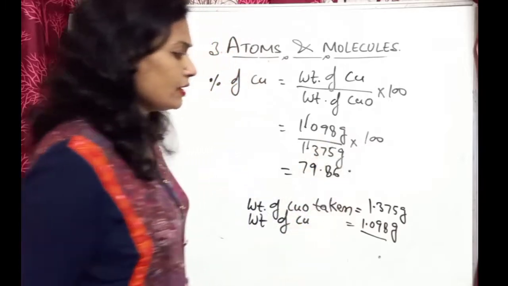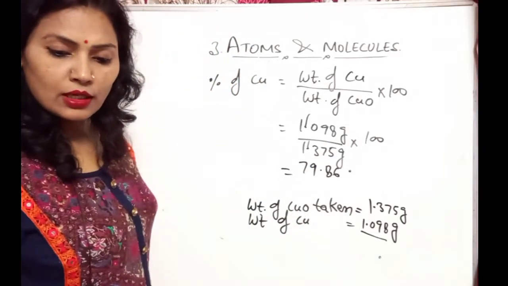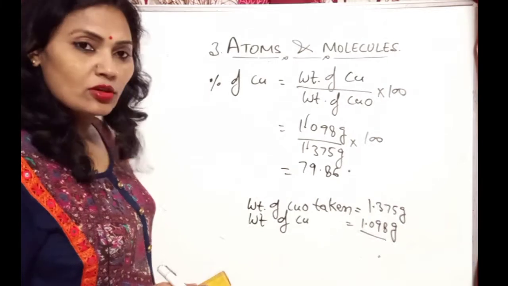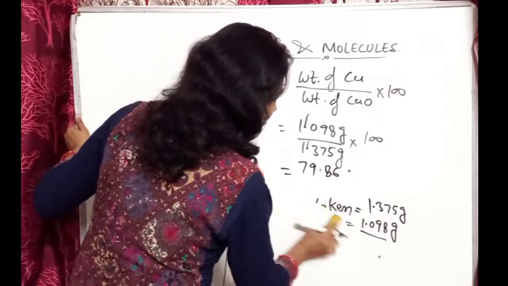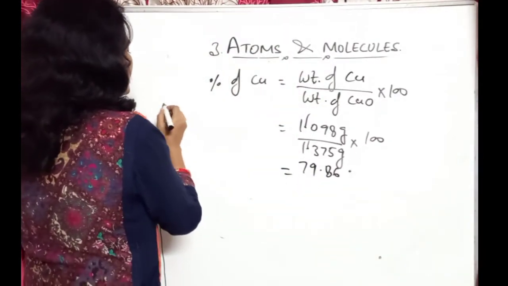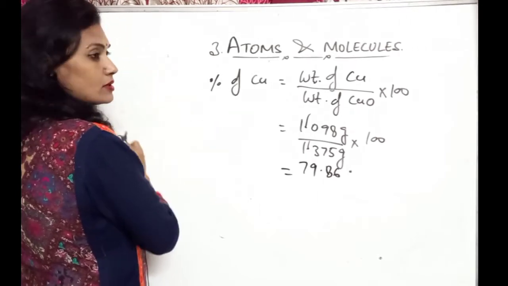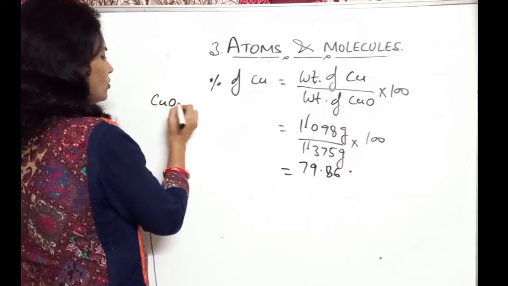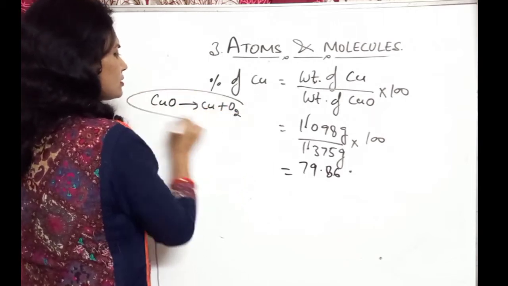Now we should find out the percentage of oxygen. How will we find it? As I have told you, the reaction is CuO reduced into copper and oxygen.